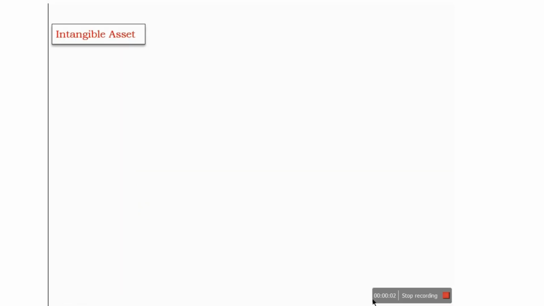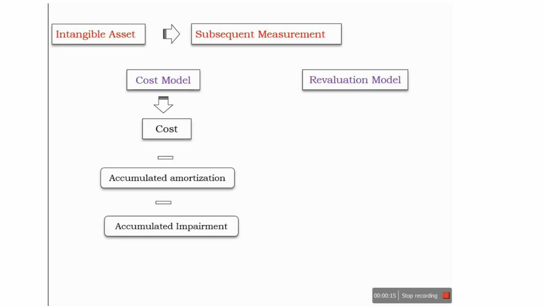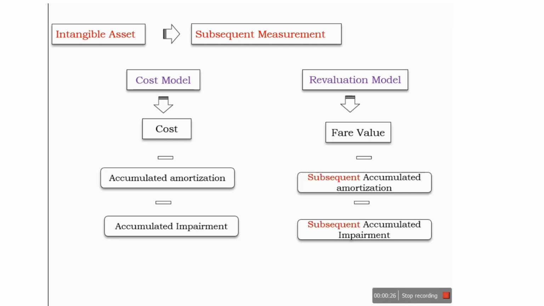After initial recognition of an intangible asset at cost, an entity may choose either the cost model or the revaluation model to carry the intangible asset. If an entity opts for the cost model, the asset will be carried at cost minus accumulated amortization minus accumulated impairment. If it adopts the revaluation model, the asset will be carried at fair value minus subsequent accumulated amortization minus subsequent accumulated impairment.